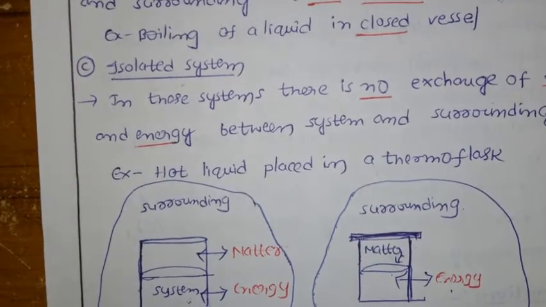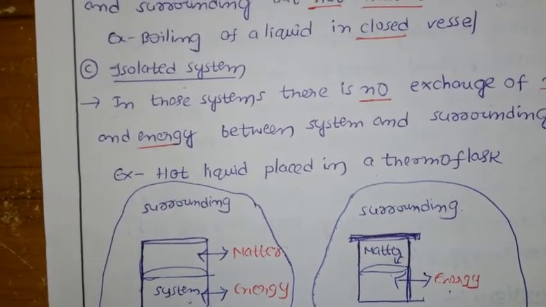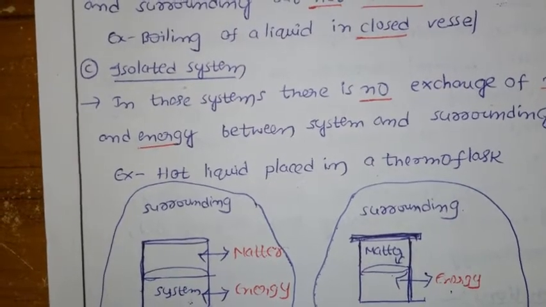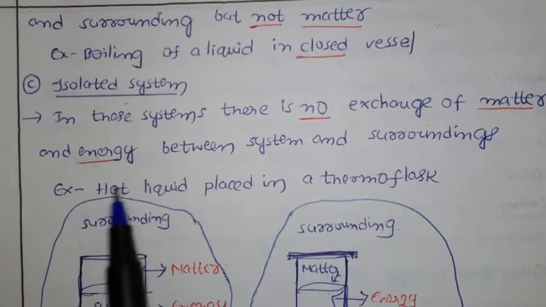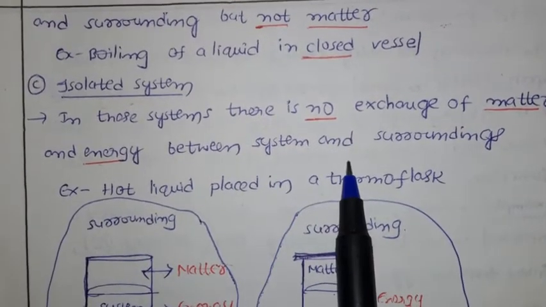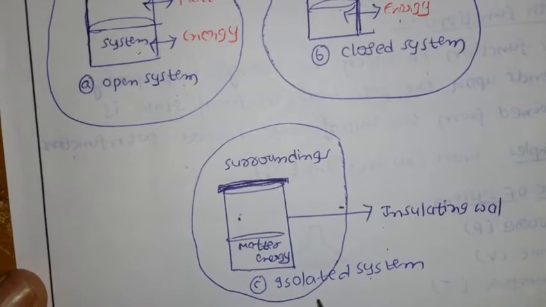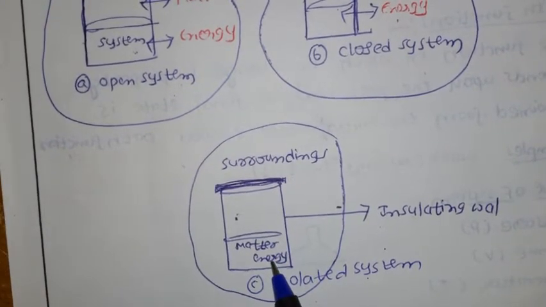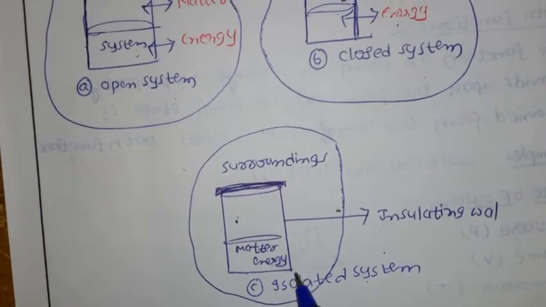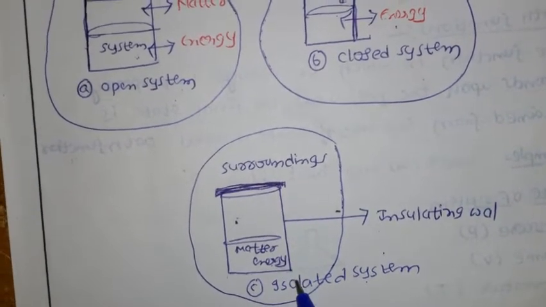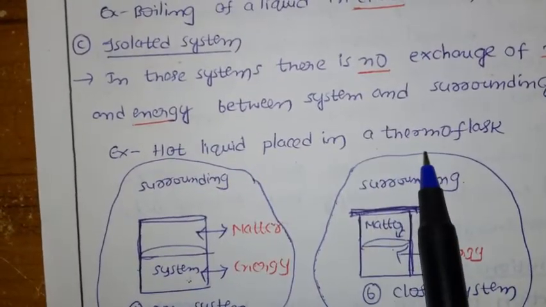Next we come to the isolated system. The third one is the isolated system. What is the meaning of an isolated system? In an isolated system there is no exchange of matter and energy between the system and surroundings. In this type of isolated vessel there is neither exchange of energy nor matter. It is bounded with an insulating wall. For example, hot liquid in a thermoflask.